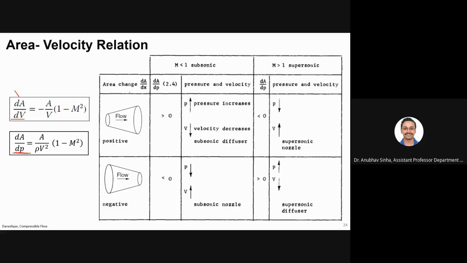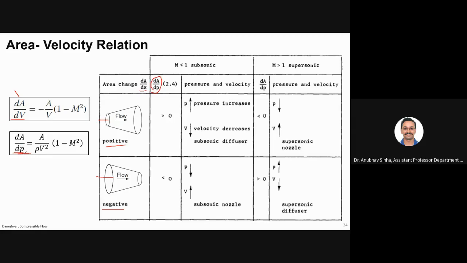Now let us say this is your diverging passage and this is your converging passage. So flow is from left to right. Area change dA by dx is positive for this and negative for this, right? Area is increasing here, area is decreasing here, right? Yes or no? Yes. Okay.